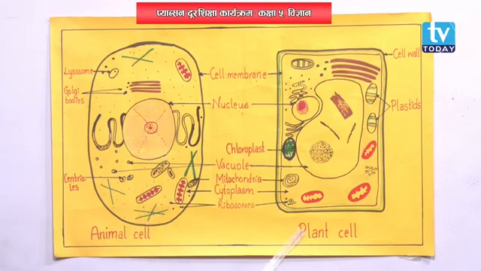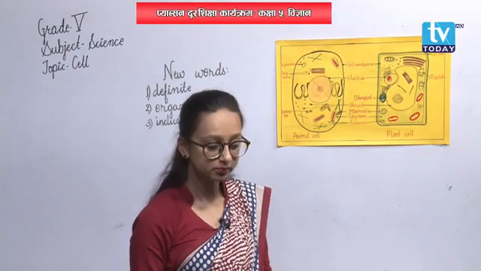Food is stored in the form of starch in plant cell, whereas it is stored in the form of glycogen or oil in animal cell. Note down these terms. These are the differences. I am also telling you differences between animal cell and plant cell.